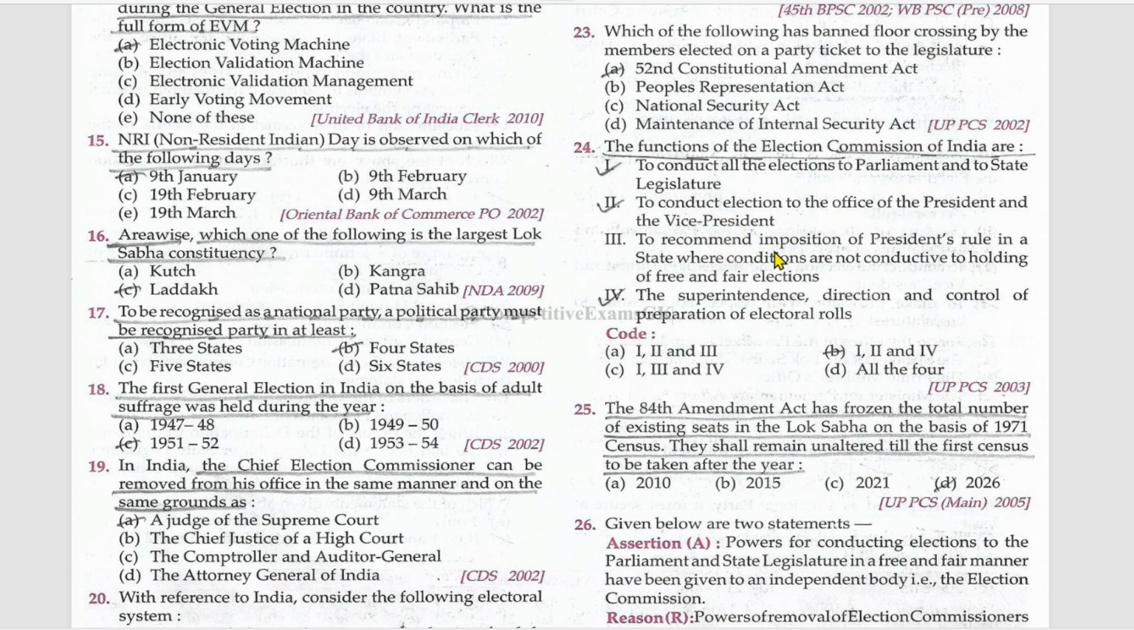To recommend imposition of president's rule in a state where conditions are not conducive to holding of free and fair elections. No, false. The superintendent's direction and control of preparation of electoral rules. This is also true. The 84th Amendment Act has frozen the total number of existing seats in the Lok Sabha on the basis of 1971 census. They shall remain unaltered till the first census to be taken after the year 2026.